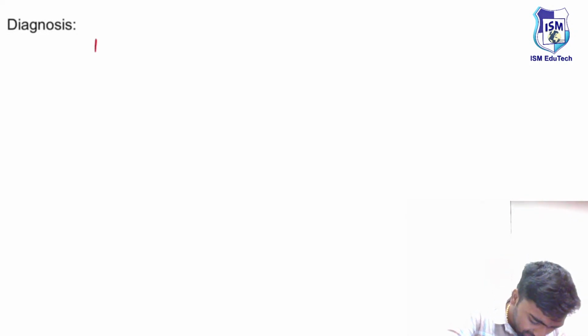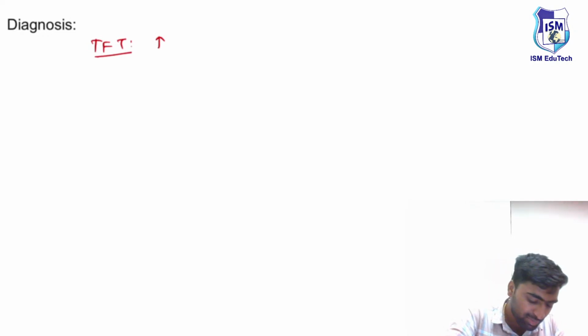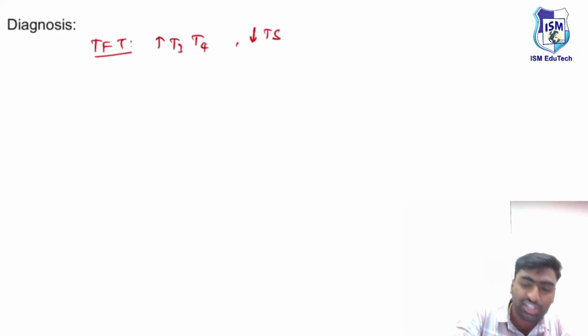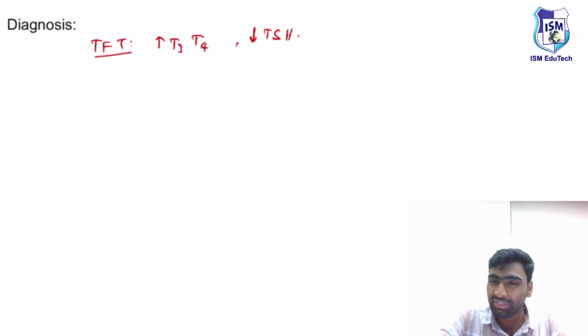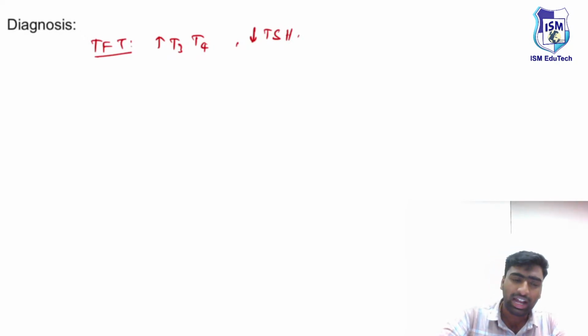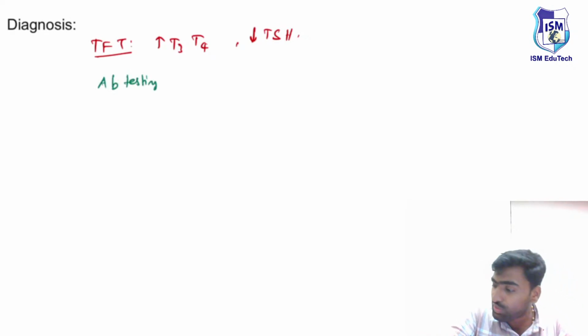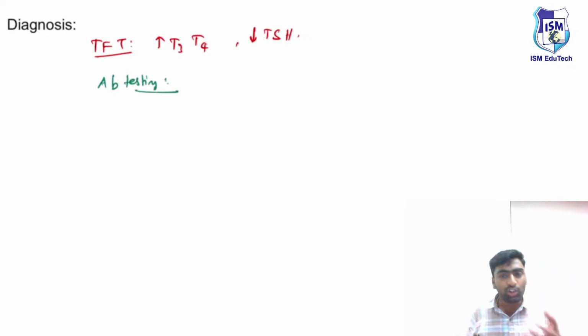We know in diagnosis, we'll do the thyroid function test, and in the case of hyperthyroidism, it will be increased T3, T4 along with decreased level of TSH because of the negative feedback. We can even do some kind of radioiodine absorption, and then we can do some antibody testing, as we told, this is an autoimmune reaction.